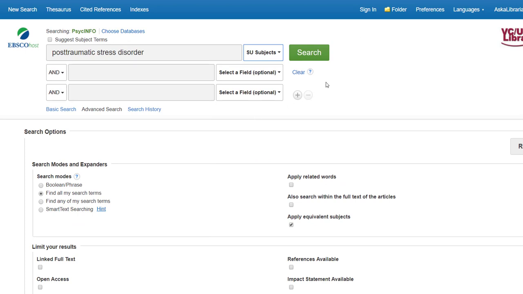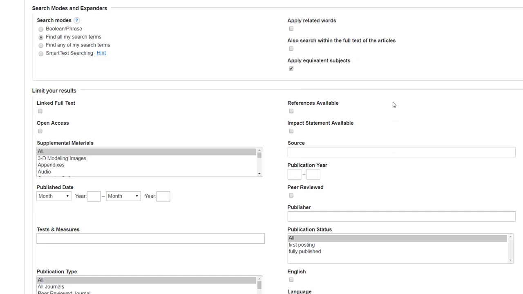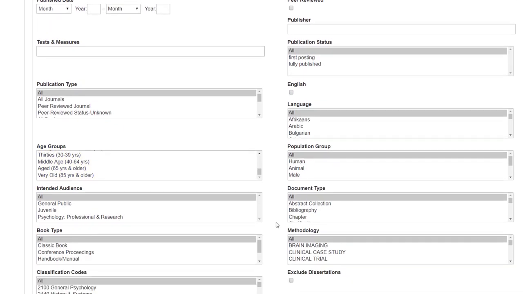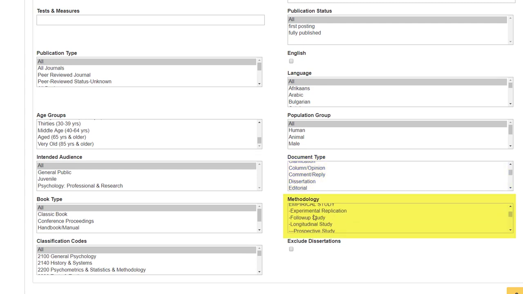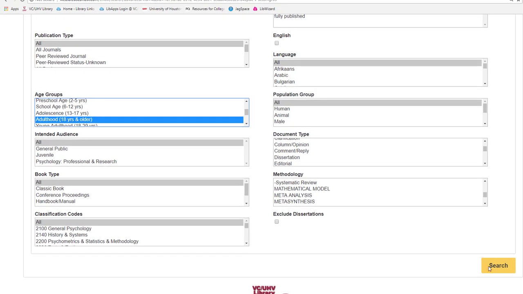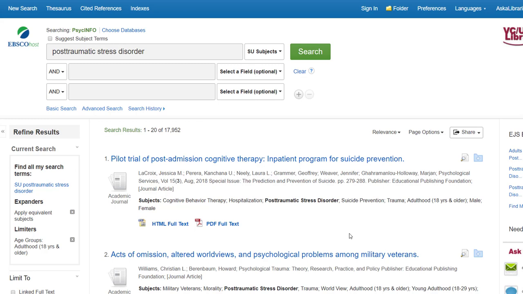Another way you can refine your search is to use the advanced search filters below. Here, you can refine your search to include only certain publication dates, peer-reviewed material. You can select an age group that you're interested in, document type, methodology, and more. For our search, I'm going to select adulthood for my age group, and then we can hit search. Now we are looking at articles that have post-traumatic stress disorder as a subject and focus on PTSD in adulthood.